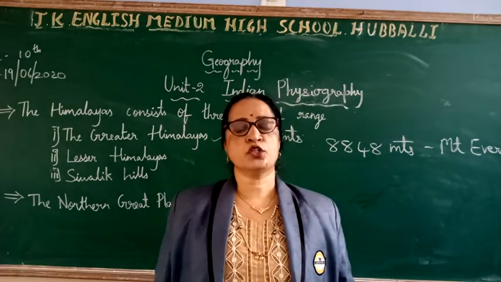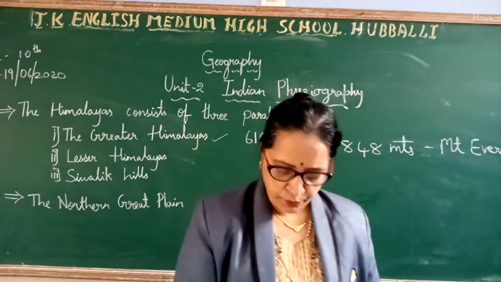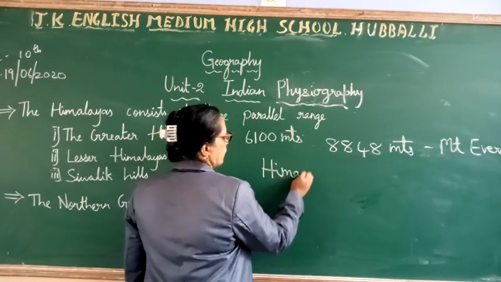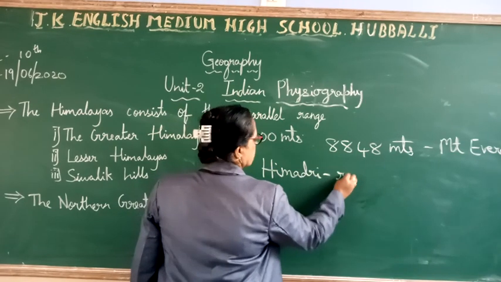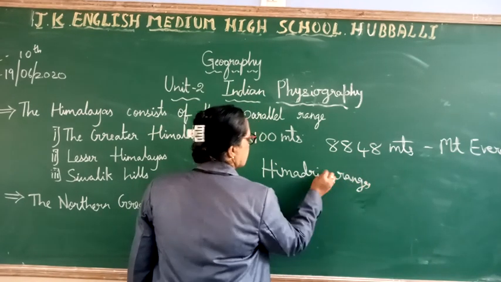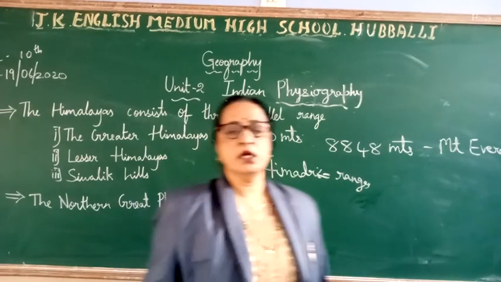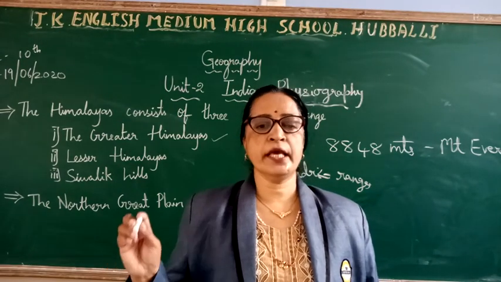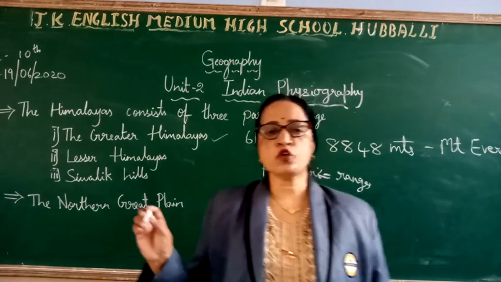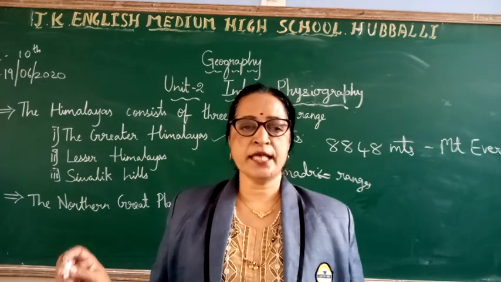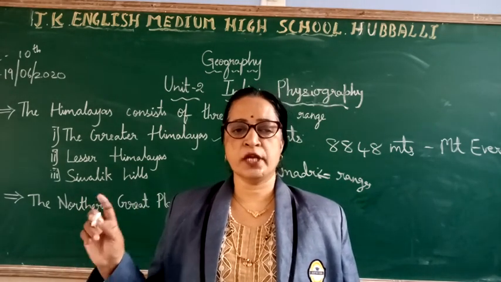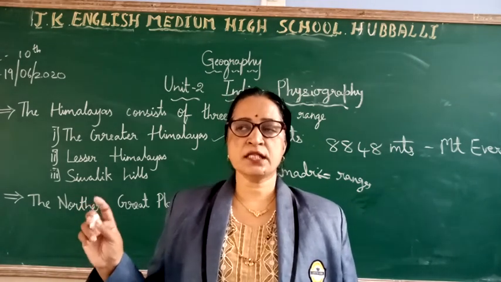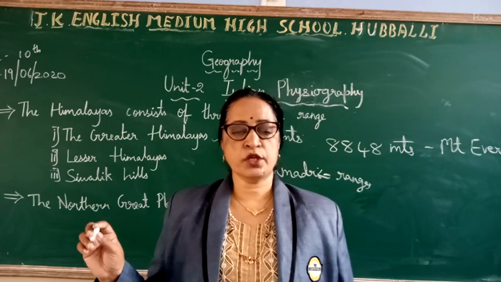These ranges are also called the Himadri because they are always covered with snow. They are the home of many glaciers such as the Gangotri and Yamunotri glaciers.